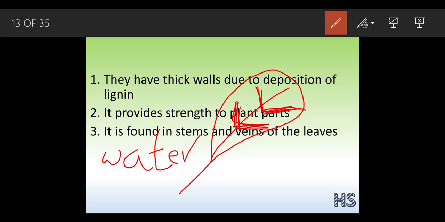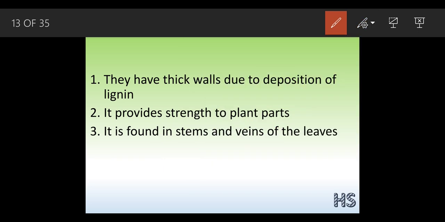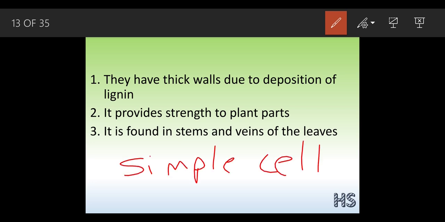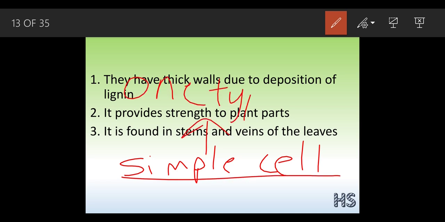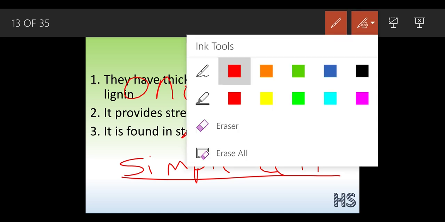Parenchyma, collenchyma and sclerenchyma are together called the simple tissues. Why are they considered to be simple tissues? Because they are made of one type of cell only. What do you mean by that? Parenchyma is made up of parenchymatous cells, collenchyma is made up of collenchymatous cells, and sclerenchyma is made up of sclerenchymatous cells. So they are made up of one type of cell only.